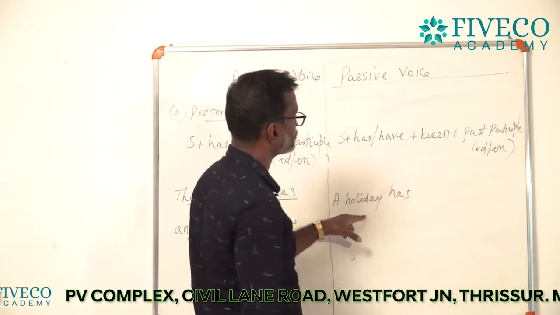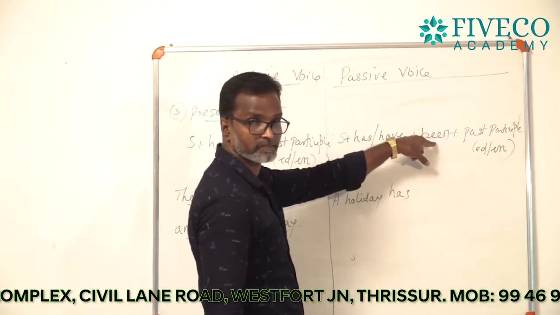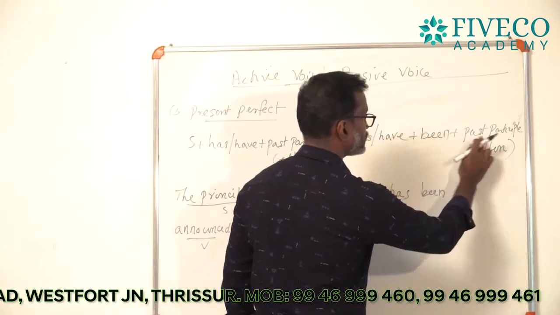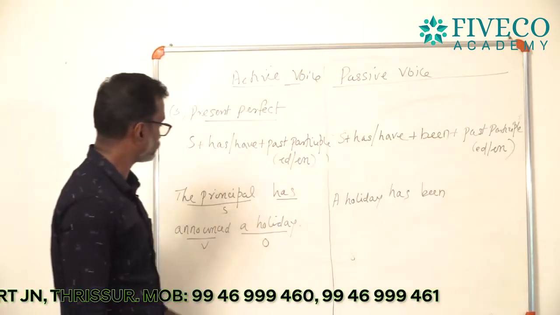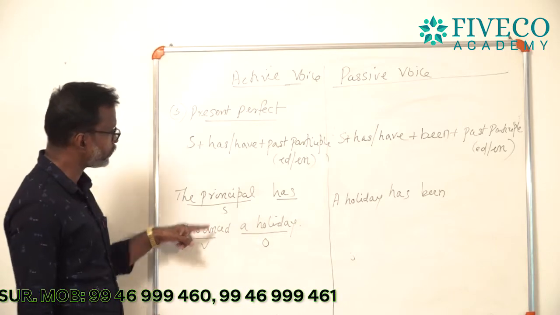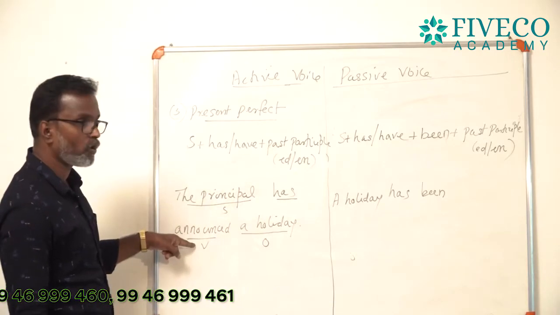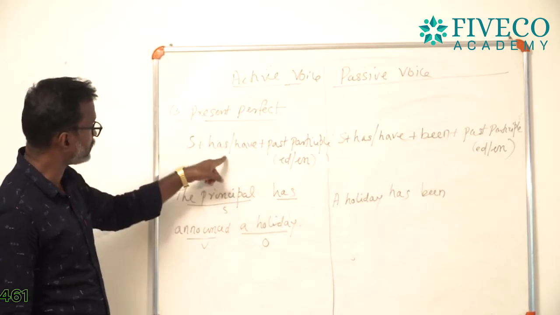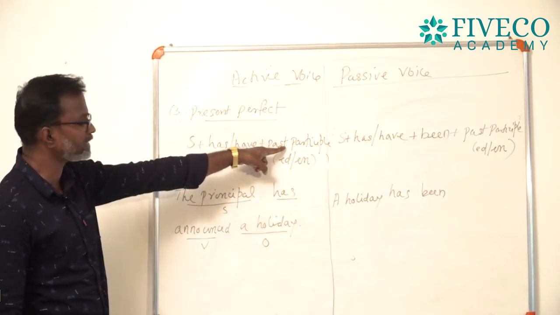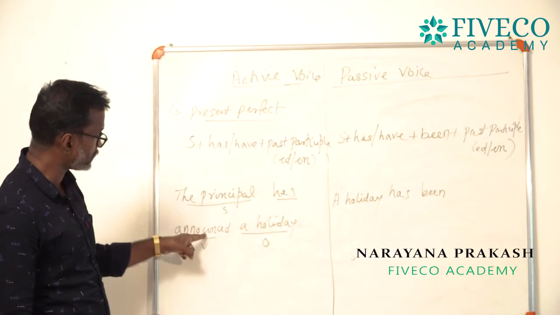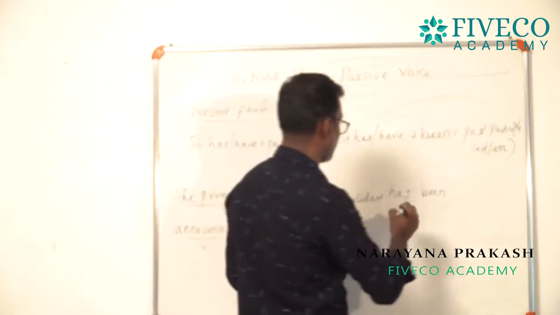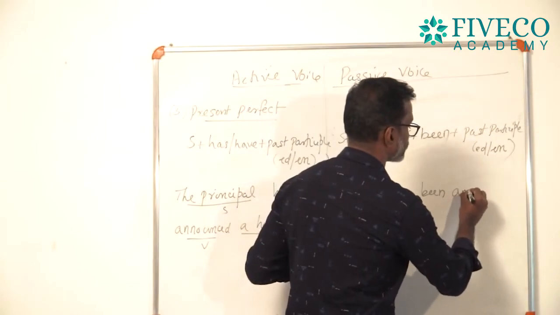A holiday has, plus been. A holiday has been, plus past participle, announced. Here the past participle is already given. Announced: subject plus has or have plus past participle, that is the formula. So, announced, that is the past participle. So, you can use the same verb here. A holiday has been announced.